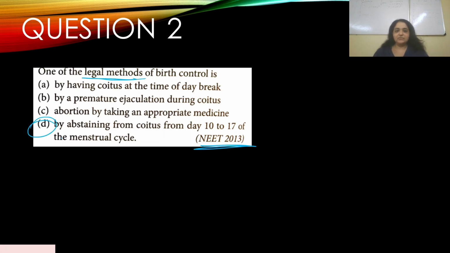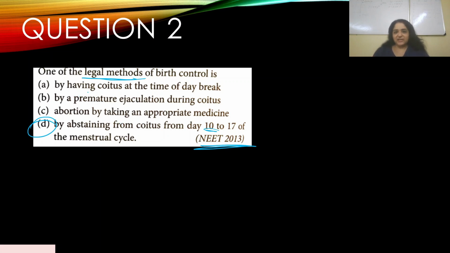Okay, by abstaining from coitus from day 10 to 17 of the menstrual cycle. Okay, so that's around the ovulation period. So if you abstain from coitus during that time, and if you are sure your menstrual cycle is that many days long, let's say a 28-day menstrual cycle, so day 10 to 17 would be an unsafe time if you don't want to get pregnant.